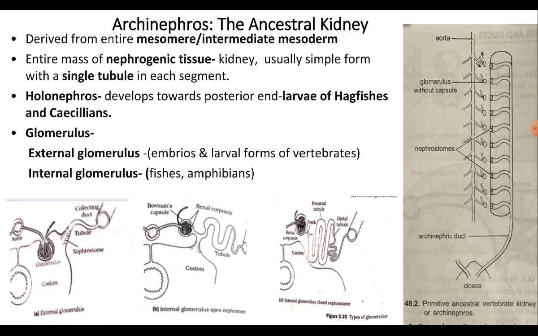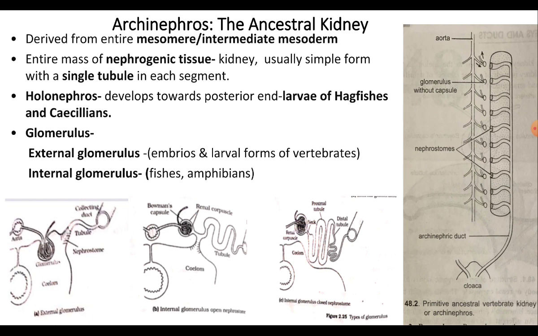If the glomerulus is said to be external glomerulus, the glomerulus is found suspended in the body coelom and surrounded by the peritoneum, where the filtrate collected is discharged into the coelom, which is then collected by the nephrostome that opens into the tubule, and the tubule then leads into the collecting duct. You can observe in the diagram. In the second diagram, it shows the internal glomerulus.